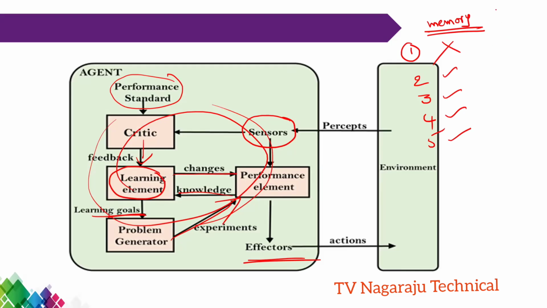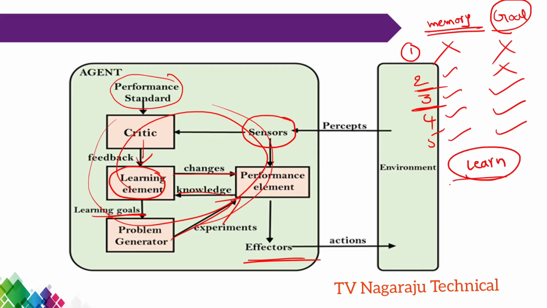Now, in terms of goal, simple reflex does not have any goal. Here also it does not have any goal, but goal-based has some goal, and the fourth one has a goal, the fifth one has a goal. And the last criterion is learning capability. Only the learning agent has learning capability. The remaining four do not have any learning capability.